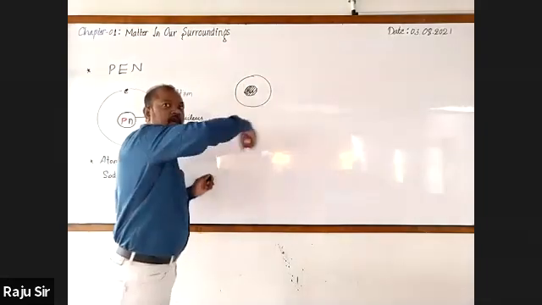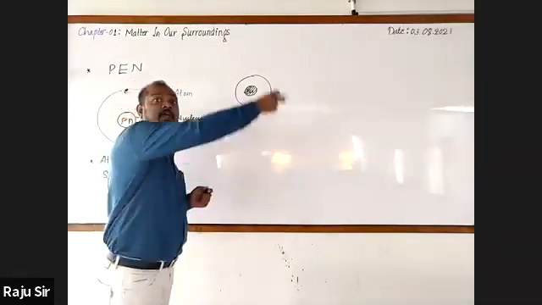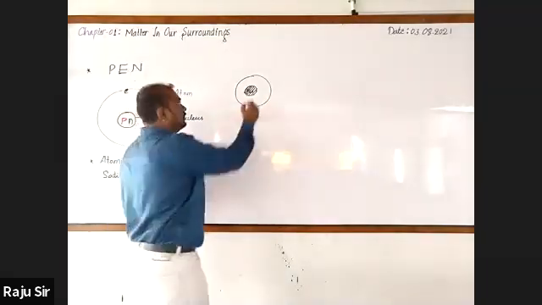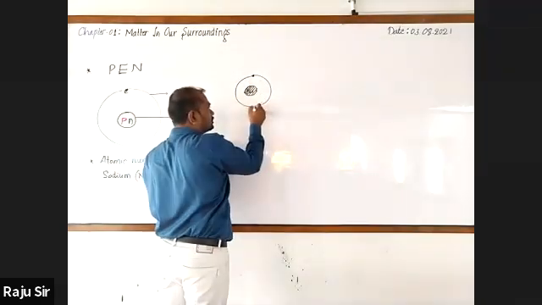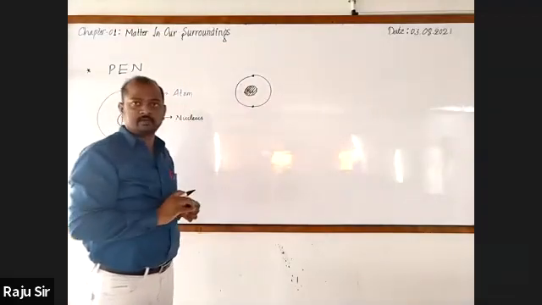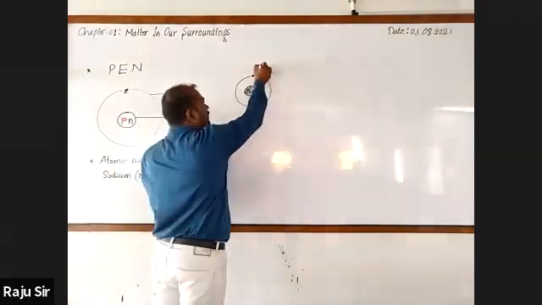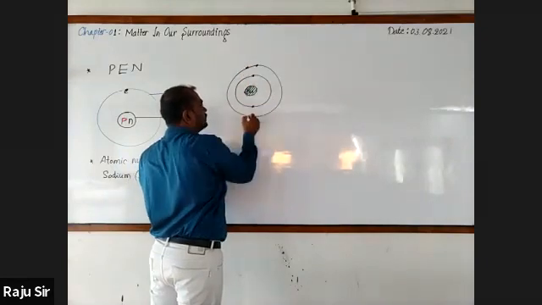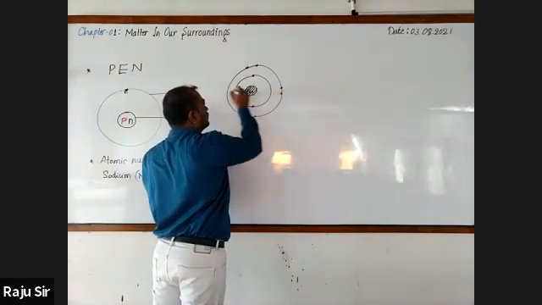In the first orbit, first energy level, first shell, there will be 2 electrons revolving around the nucleus. In the second orbit, 8 electrons will be revolving.